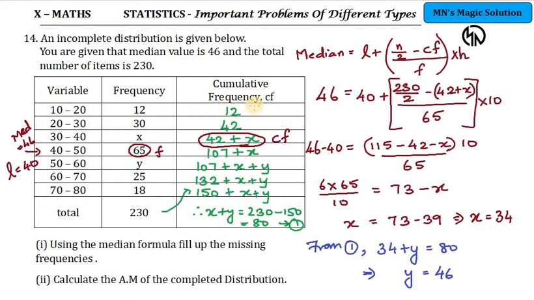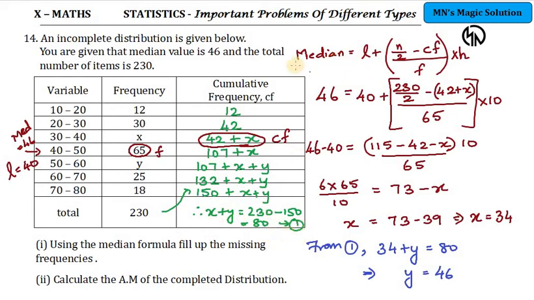So look, the cumulative frequency: 12 plus 30 is 42, so 42 plus x. Then 42 plus x plus 65 comes out to be 107 plus x. Likewise the next three terms come, and y also gets added up. So finally you get the total cumulative frequency to be 150 plus x plus y, and you know this is equal to 230. So x plus y plus 150 is equal to 230, or x plus y is equal to 230 minus 150, which is 80. So one equation I have got from the cumulative frequencies: x plus y is equal to 80.